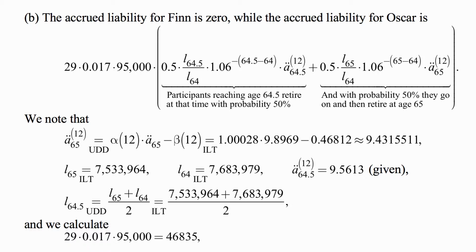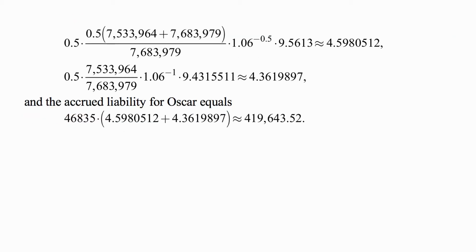29 times 0.017 times 95,000, that's 46,835. 0.5 times the arithmetic average of L65 and L64 divided by L64 times 1.06 to a negative 1.5 times 9.5613, that's approximately 4.5980512. And then 0.5 times the ratio of L65 to L64 times 1.06 to a negative 1 times 9.4315511.